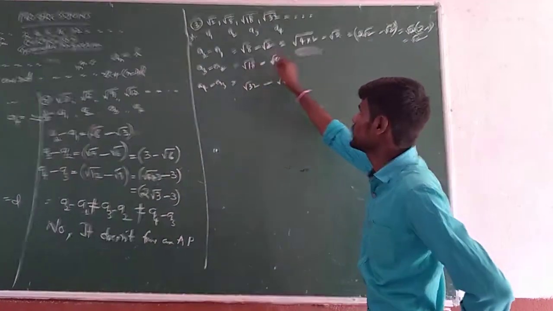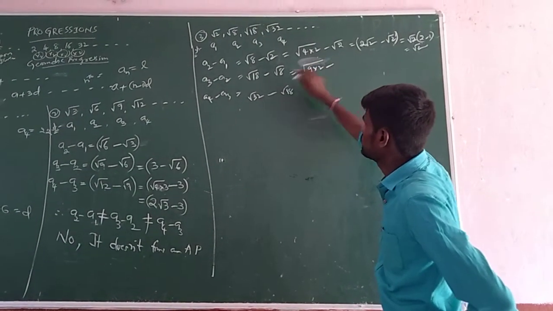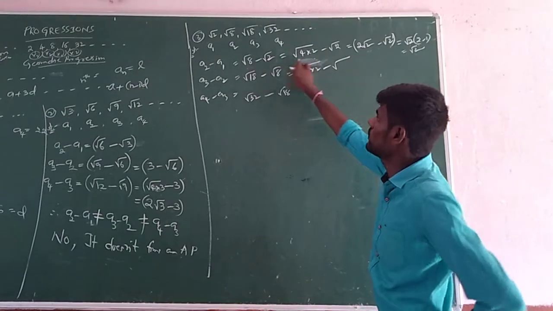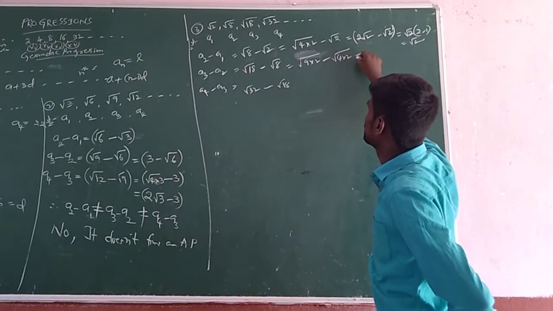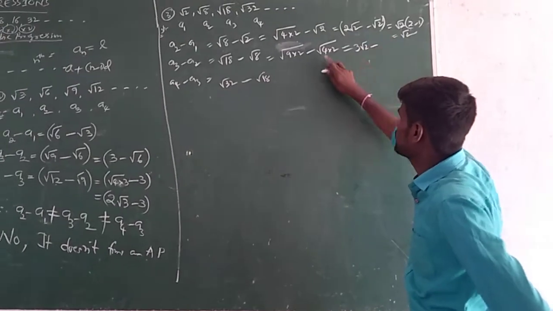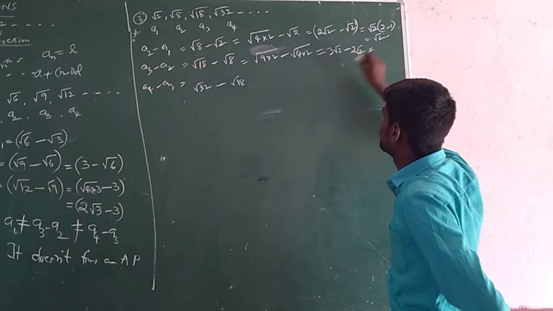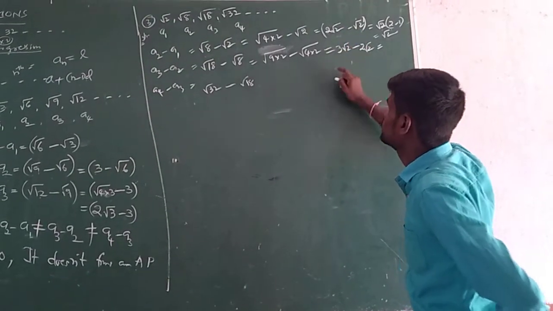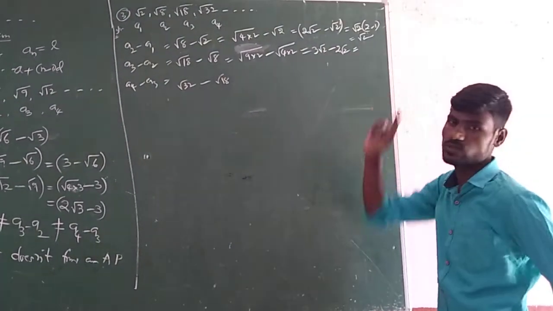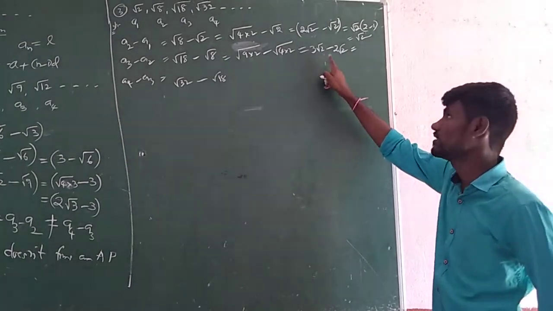Let us see here root 18. Can we write it as root of 9 into 2? And minus root 8, just now solved here, root 4 into 2. Next, root 9 comes out as 3 root 2, minus root 4, that becomes 2 into root 2. If you observe here, also directly we can do it. How? 3 root 2 minus 2 root 2. They are said to be like terms, like surds.